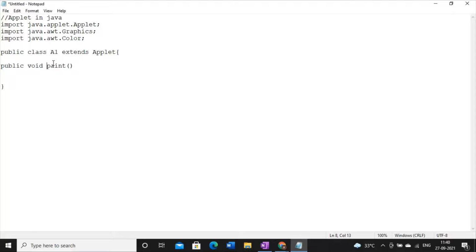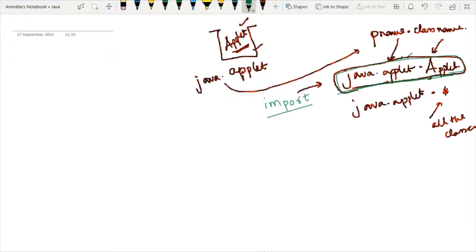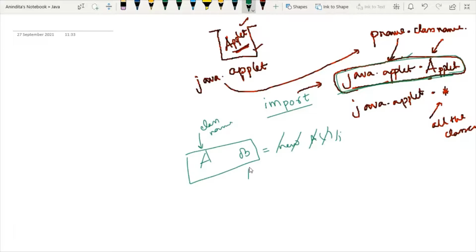And here now you will find one beautiful application of object reference. So what do you mean by object reference? I have mentioned that whenever we create any object like this, and if I am not using this part, if I am only using this part, that is the class name, and then just the name of the object, at this point of time it will act like an object reference.